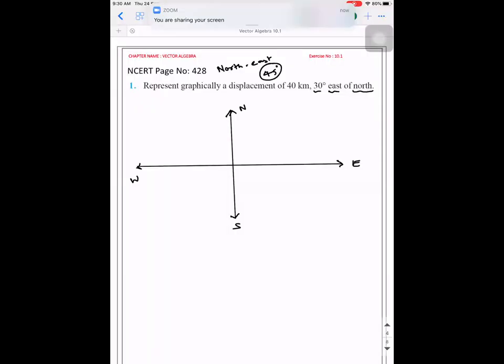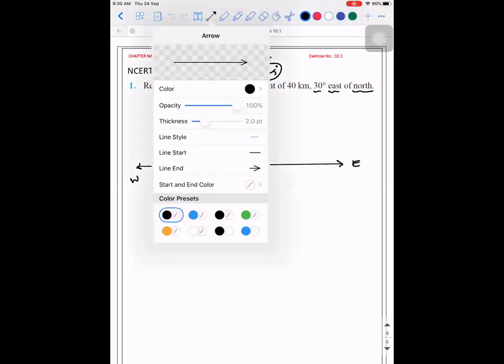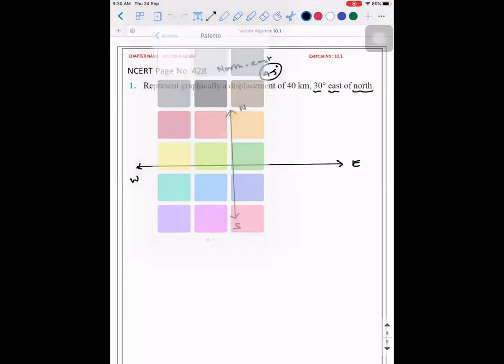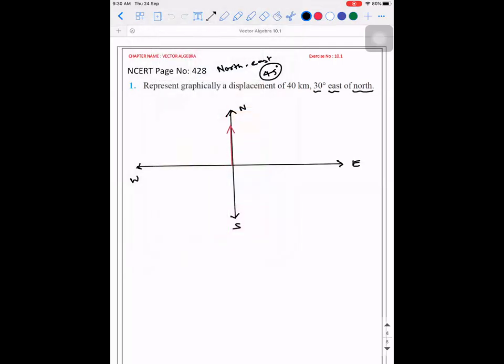So listen. 30 degrees east of north means you're going in the direction of north. From north towards east, you need to take a turn of how much value? 30 degrees. So that is the meaning of 30 degrees east of north. And what will be the length of this vector, OA vector? The magnitude of OA vector is how much? 40 kilometers. Okay. So I'm going a little fast.